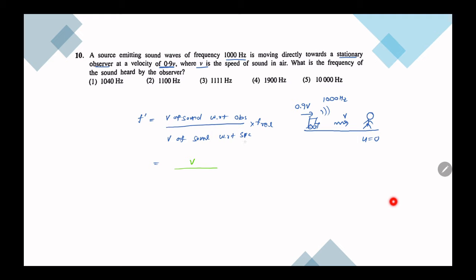Velocity of sound with respect to source. The source is moving. I need to stop the source. So 0.9 v in this direction. When I stop the source, I also need to stop the sound, I'm going to find relative, right? Therefore, I'm going to apply 0.9 here as well. Then velocity of sound with respect to source is this resultant, which is going to be 0.1 v, and the real frequency is 1000. So I get 1000 divided by 0.1, which is 10,000 Hertz, and that would be the fifth answer.